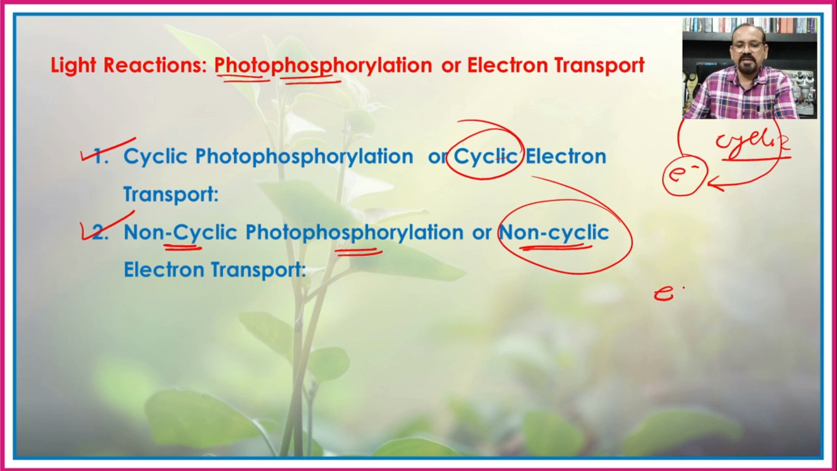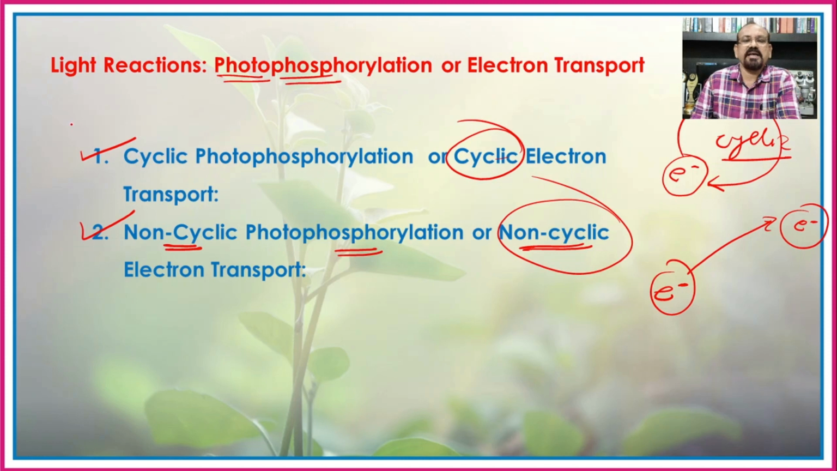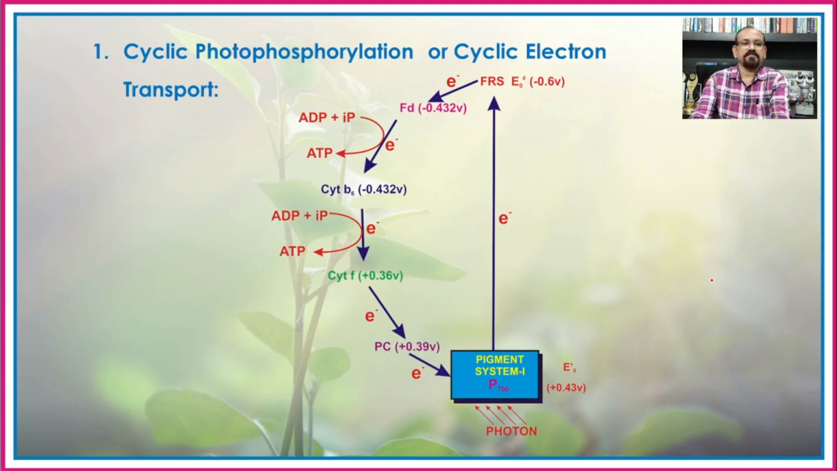But at the same time, if the electron is emitted and after that it is used somewhere for the formation of different energy, high energy phosphates or the assimilatory power, then such a type of process is known as the non-cyclic photophosphorylation. So step by step we will see both these processes of the light reaction, that is cyclic photophosphorylation and the non-cyclic photophosphorylation. In a cyclic photophosphorylation, you can see there is an involvement of the pigment system